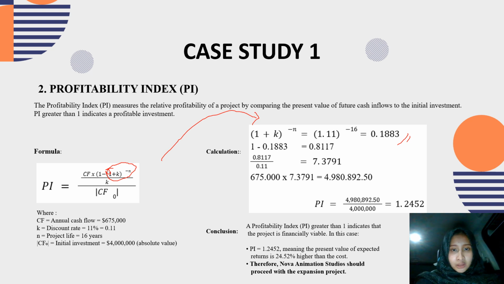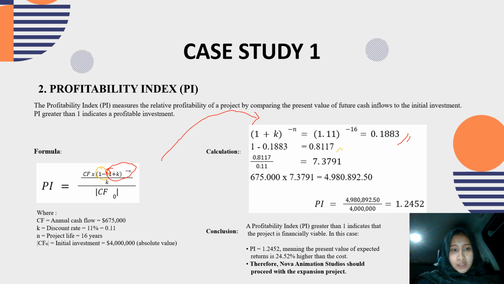Then, the second step, 1 minus 0.1883, so the result is 0.8117.